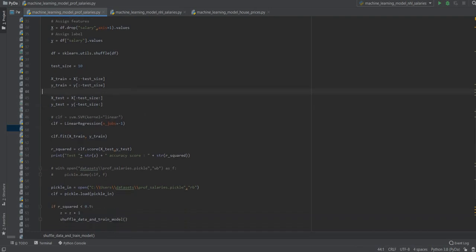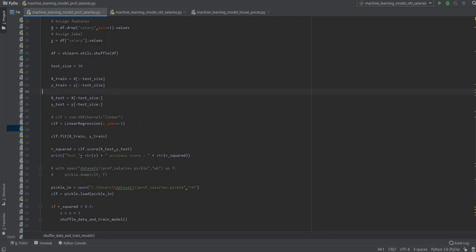Okay, then when we get to this step, we are defining our classifier, our model. We can train our model through different types of algorithms. All the algorithms have been pre-written already. You don't need to write your own algorithm. So in this one we're going to use linear regression.